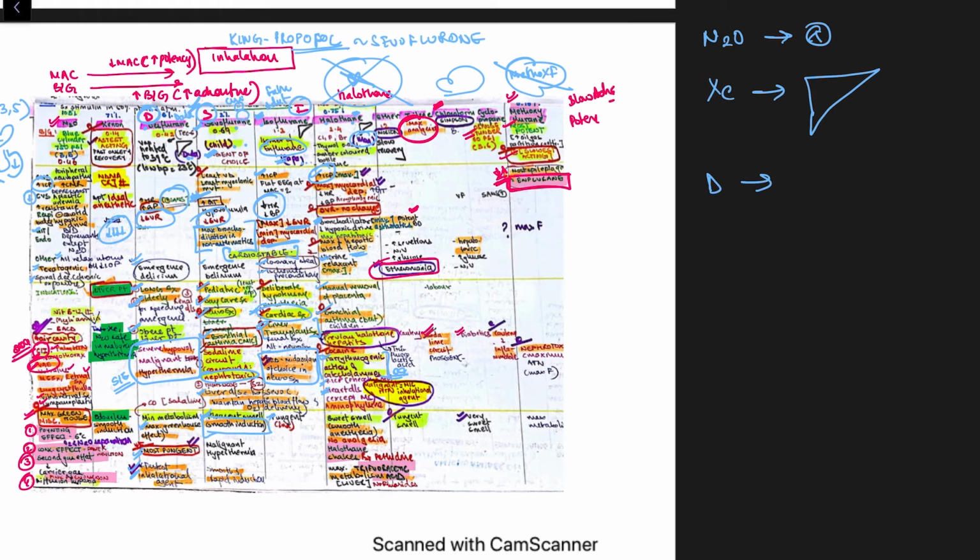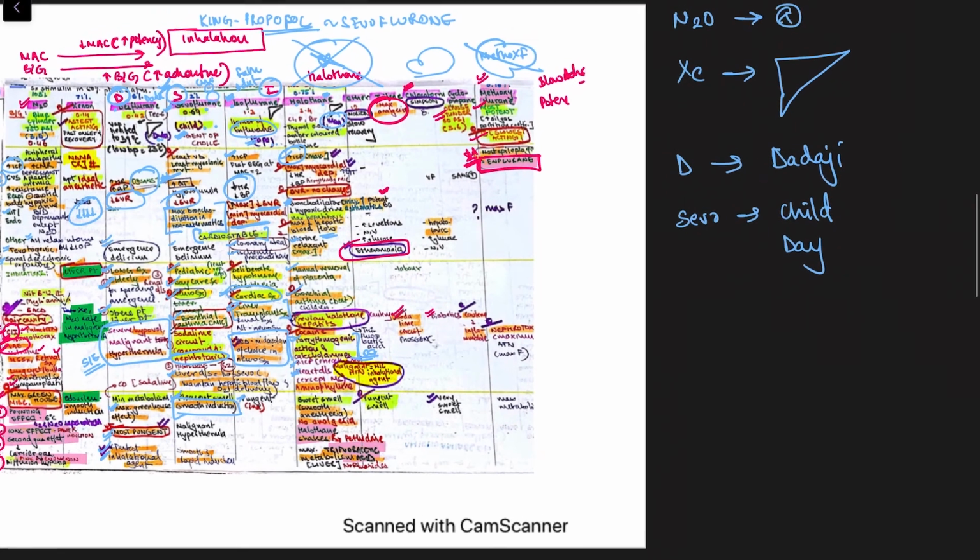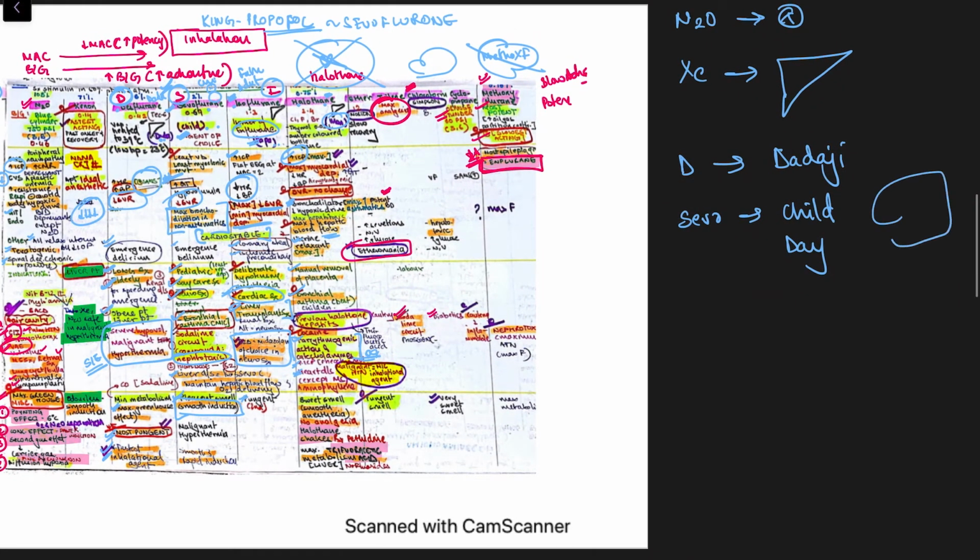Desflurane, it is used for long surgeries and elderly. Then sevoflurane, it is used in pediatrics, day care surgery, because the child needs the surgery to finish within a day. It is used in neurosurgery because it decreases ICP, right? And this is also used in bronchial asthma because it causes maximum bronchodilation in non-asthmatics. So bronchial asthma, neurosurgery.